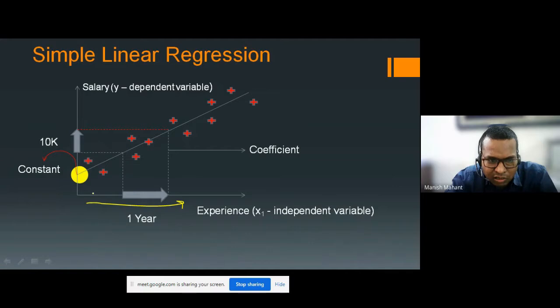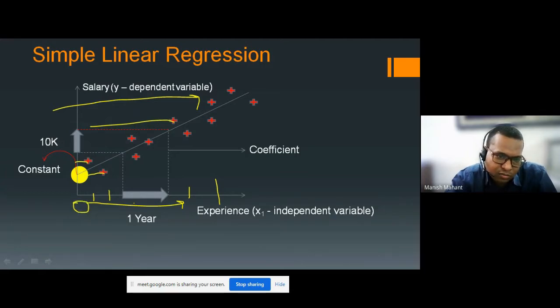When you are having this experience, you are getting this salary. When you are having this much experience, then you are getting this salary. But when your experience is 0, then what salary will you get? You will get this constant value. And this constant value is nothing but where your slope is touching the y axis. This is called the constant value.